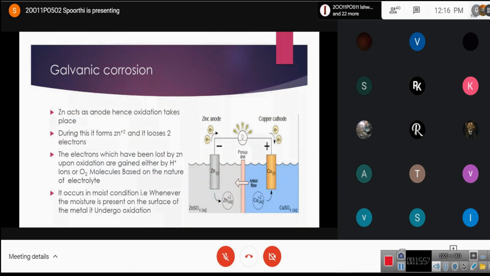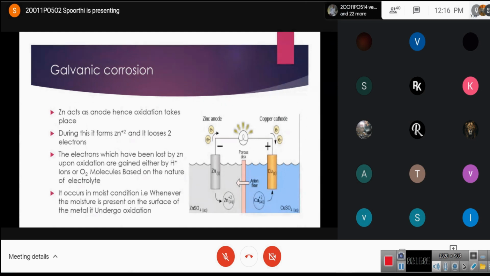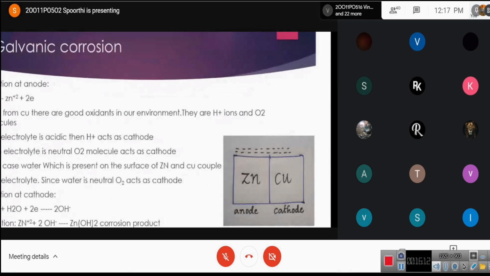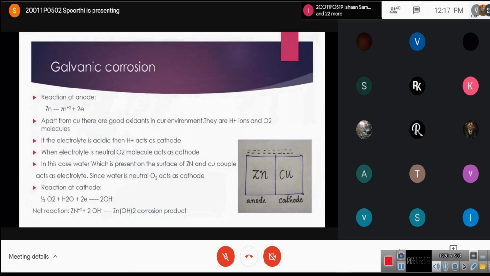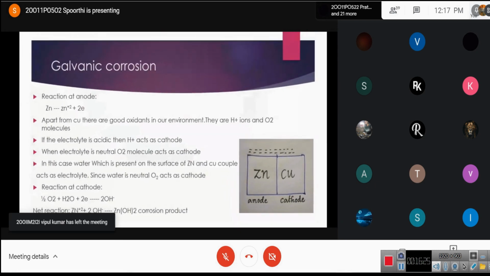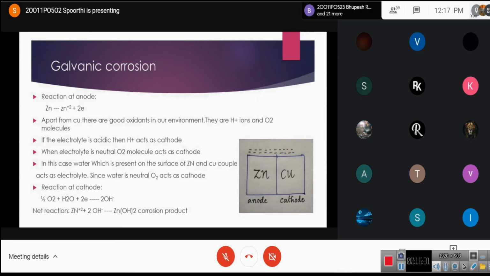Now we have learned in the first slide that since it is a wet or electrochemical corrosion, it occurs in the moist condition. That is, moisture is present on the surface of the metal. It undergoes oxidation. Here you can see a zinc and copper couple, and the moisture is present on the surface of the zinc copper couple. Here zinc acts as anode, and copper acts as cathode. Since zinc is an anode, oxidation takes place and the reaction is given by Zn gives rise to Zn2+ plus 2 electrons.